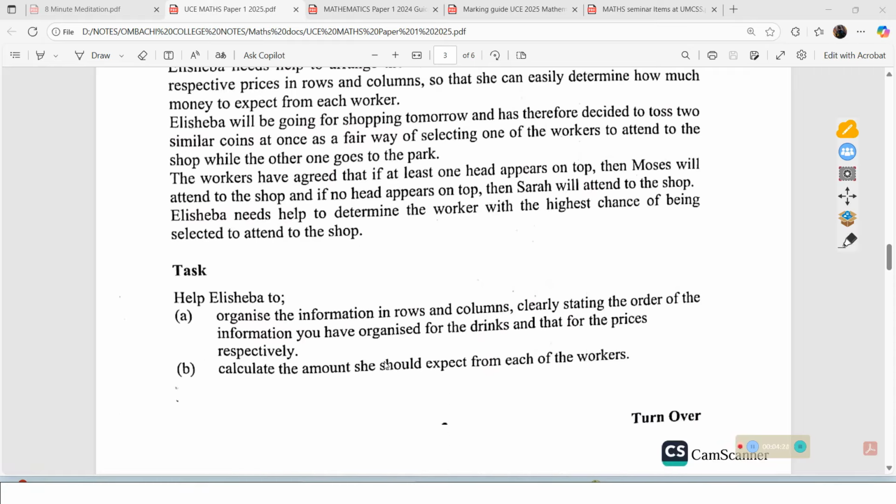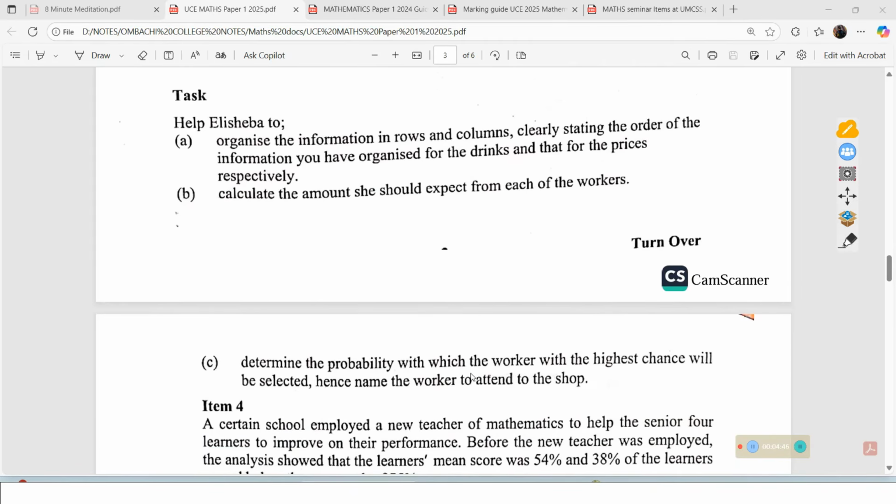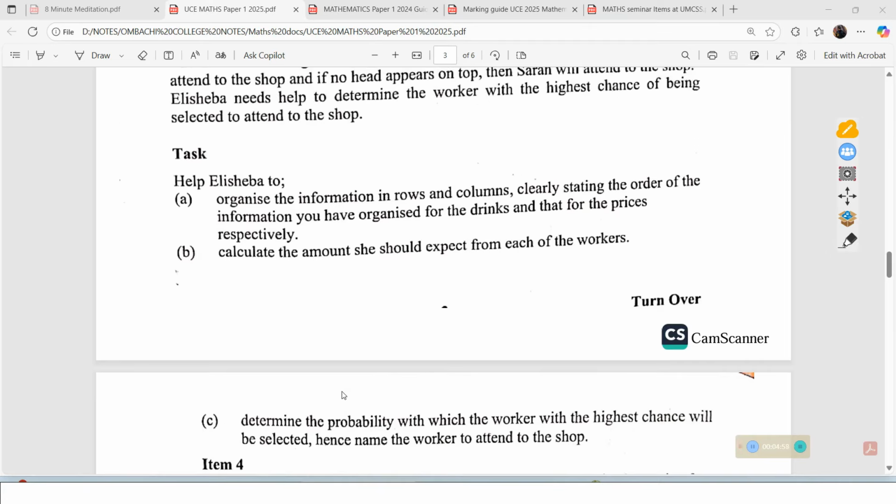So what is the task? The task is A, to help Elisheba organize the information in rows and columns, clearly stating the order of the information you have organized for the drinks and that for the prices respectively. And B, we need to calculate the amount she should expect from each of the workers. And lastly, we need to determine the probability with which the worker with the highest chance will be selected, and hence name the worker to attend to the shop. So this is basically about item 3.